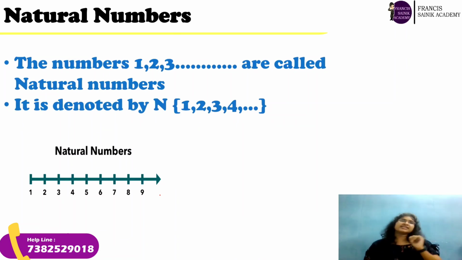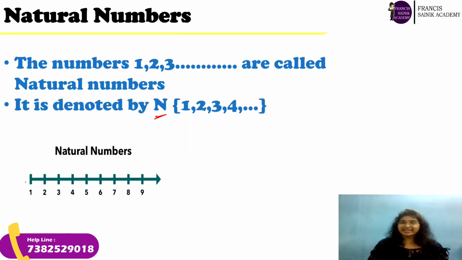Firstly, what are these natural numbers? For example, if you have to count something, how do you count it? You start from 1, 2, 3 and so on, right? The basic counting numbers are nothing but called natural numbers, and natural numbers are denoted by capital N. So what are natural numbers?